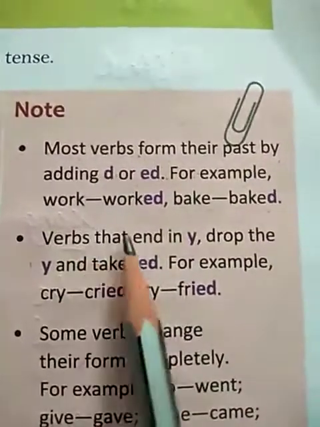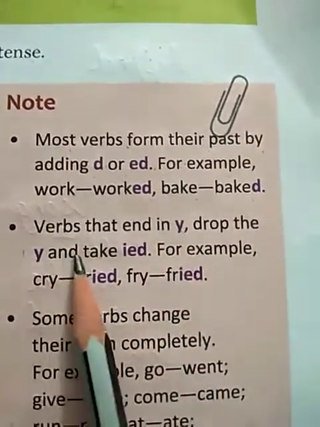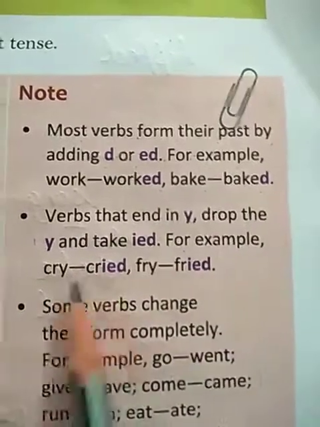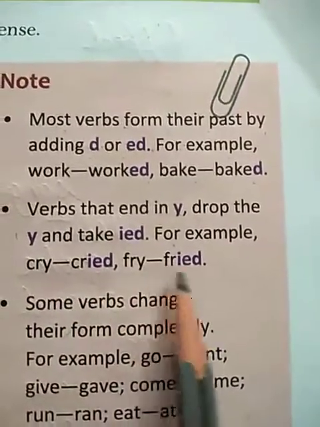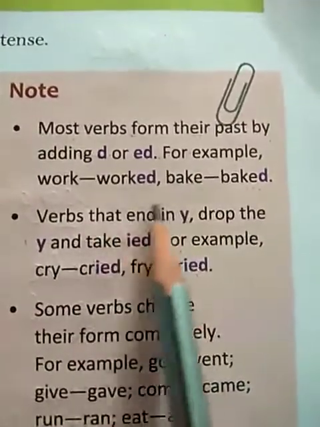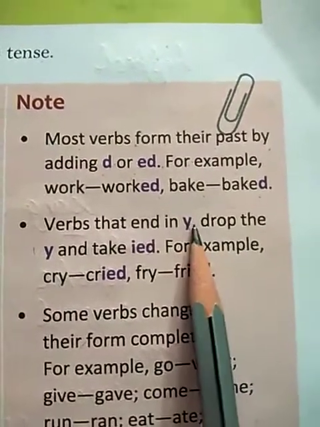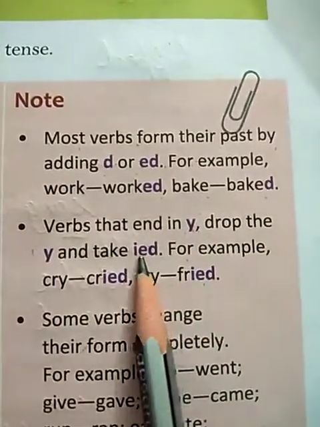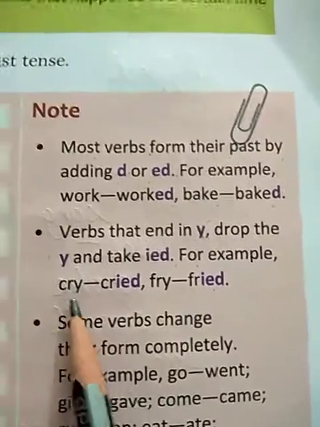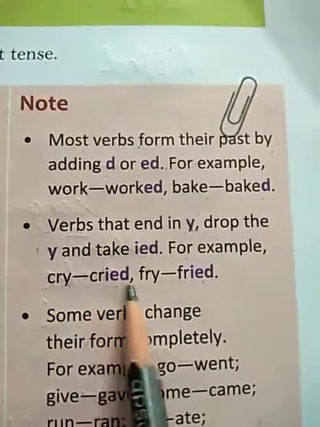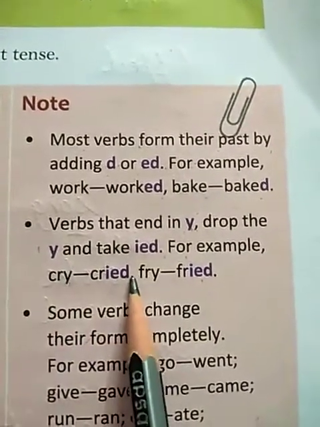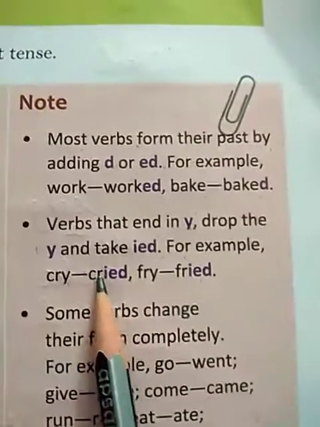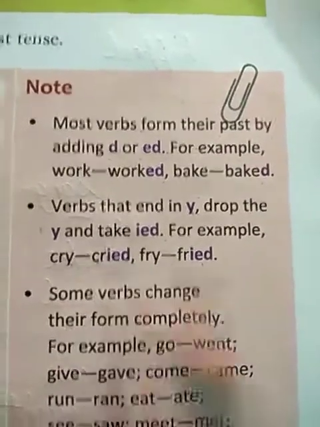Second, verbs that end in y drop the y and take ied. For example, cry, cried; fry, fried. So students, for the verbs that end with the letter y, this y is replaced with ied. So the verb becomes, for example, cry becomes cried. Here the y is replaced with ied. So the spelling becomes cried.